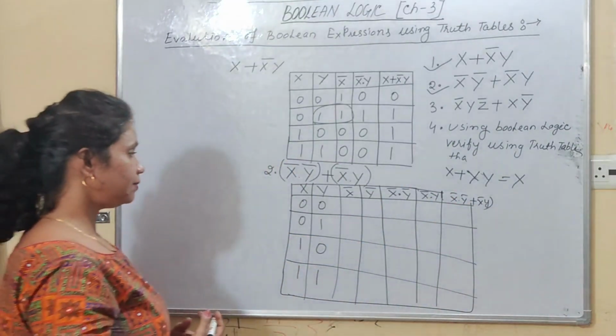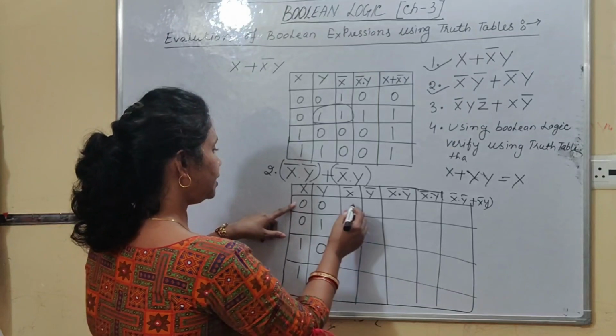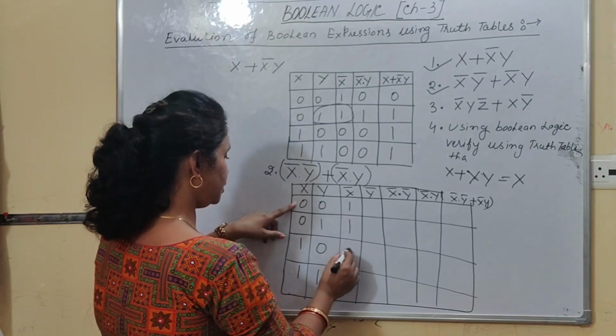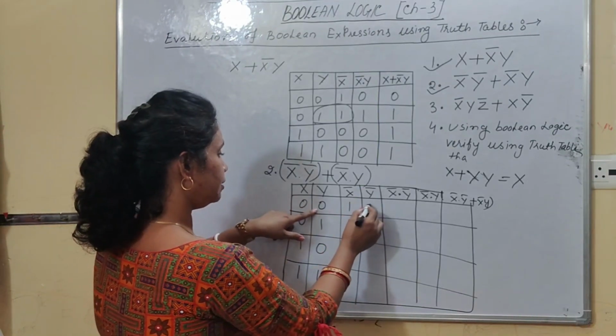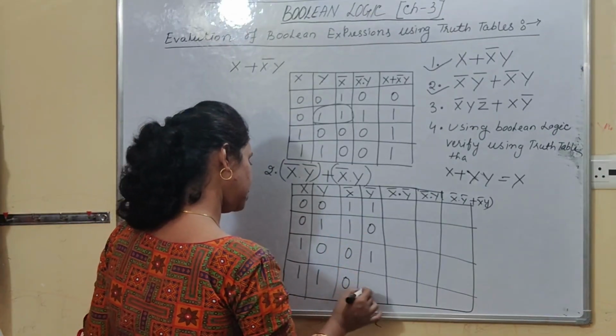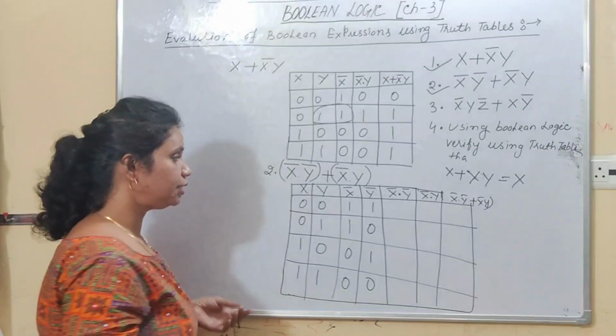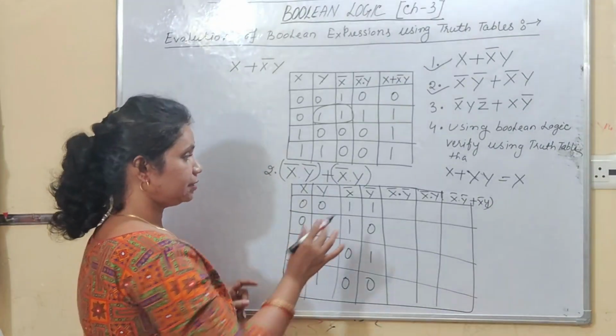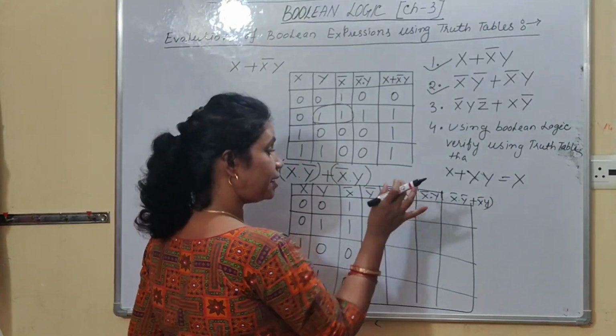Okay. Now, let us solve this. So, first, not x. If x is equal to 0, then this is 1, 1. Here it is 0 and 0. Similarly, not y: 0, 0 gives 1, 1, and it will be 0, 0, 1 and 1 will be 0. Right, students? Now, students, you have to find the value of x bar and y bar.